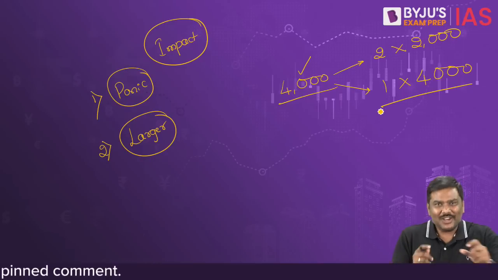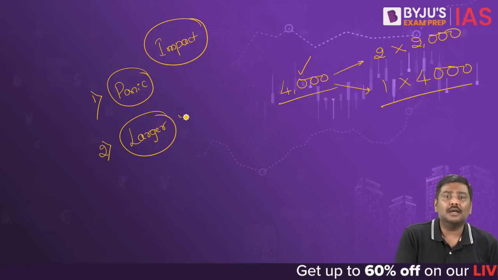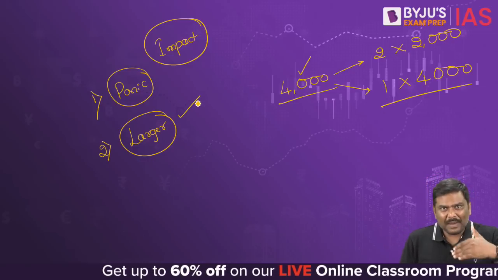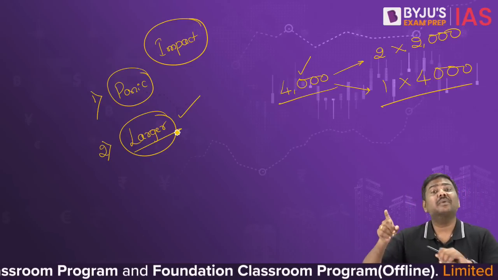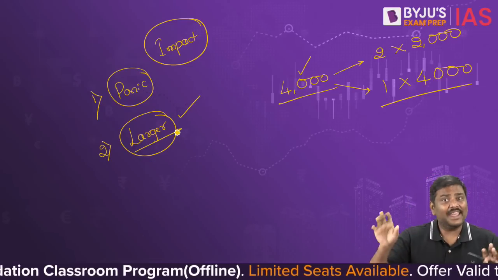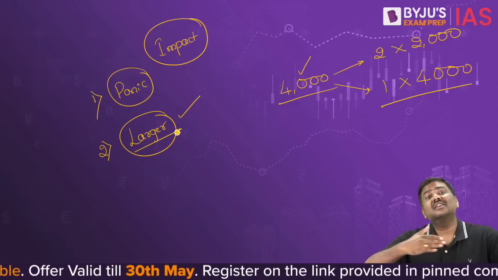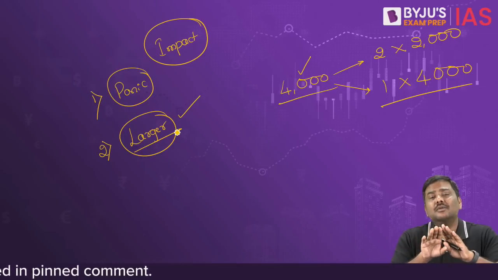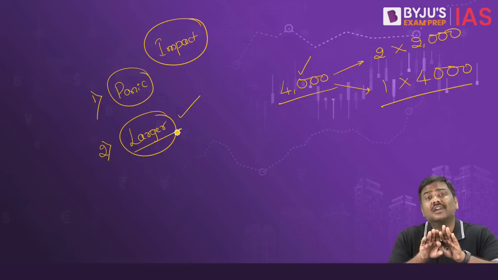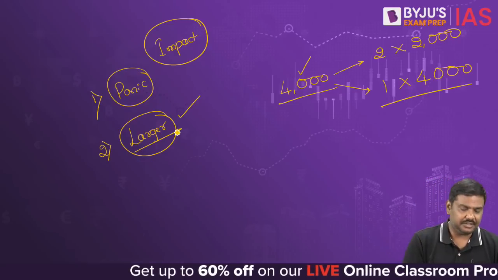So larger value currency notes are preferred in holding black money. So one of the impacts is that those people who are holding black money will be affected because after 30th of September, this may not be considered as a legal tender. Again, I'll repeat the point here. RBI notification does not clearly state what is going to happen after September 30th.